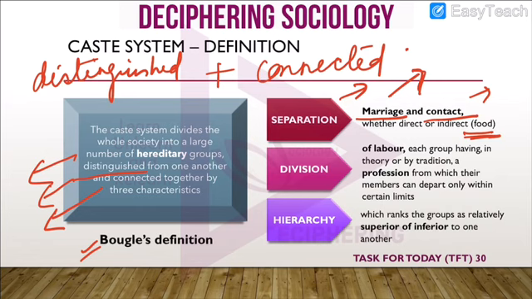The upper caste would not eat the food prepared by the lower castes. So this was the kind of separation which was followed. The second characteristic was division of labor.